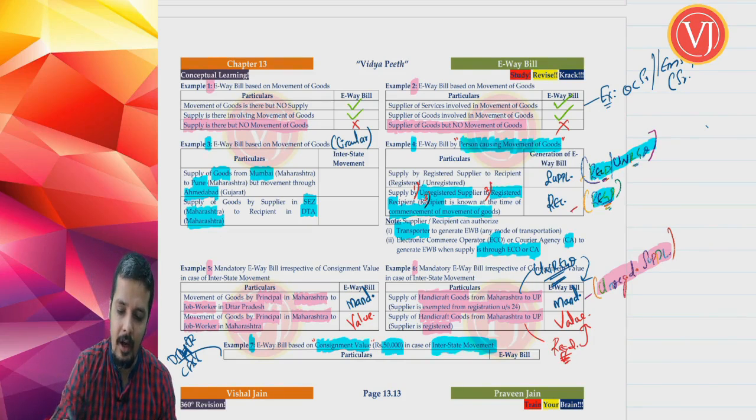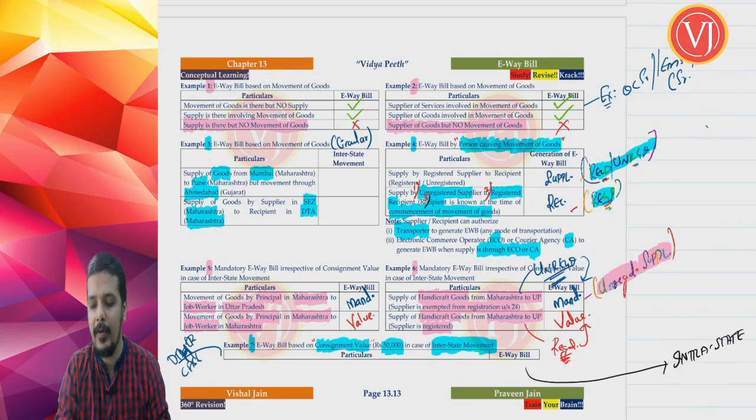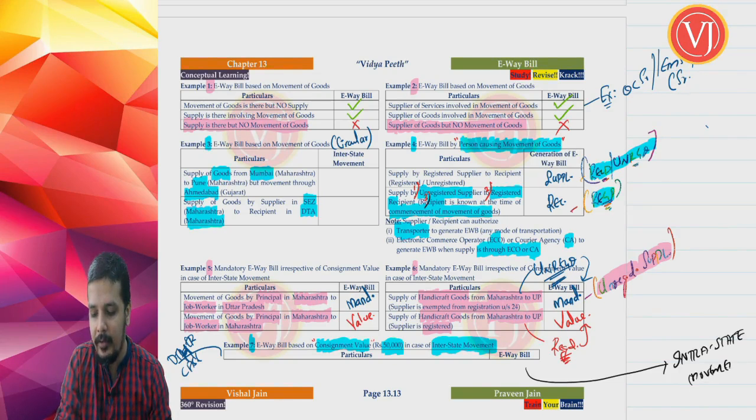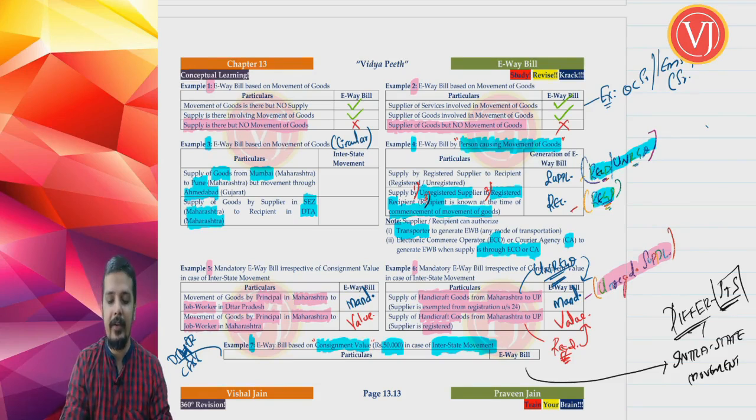From now onwards, whenever we discuss value based e-way bill, we are not discussing intrastate movement because it will differ from state to state. So we are talking about value based e-way bill only in case of interstate movement.